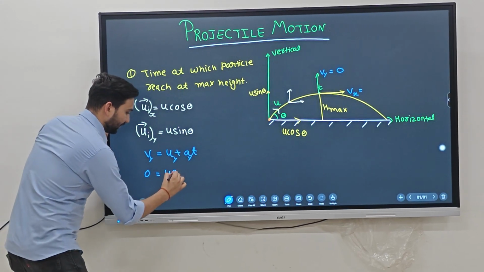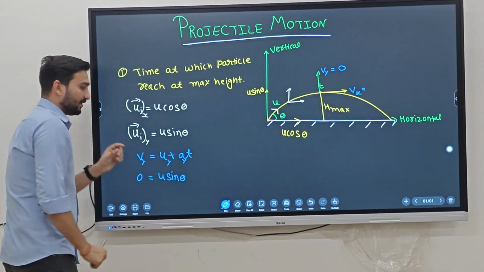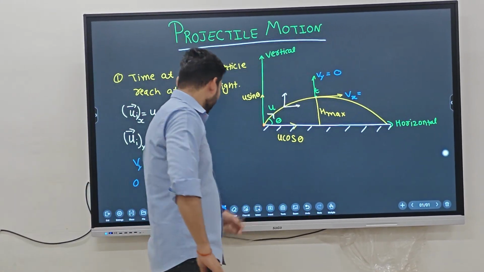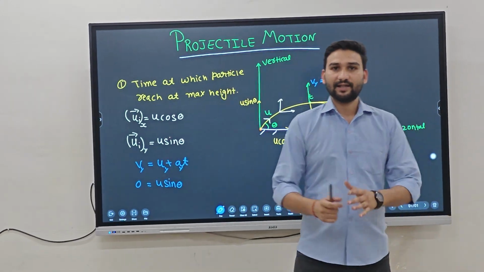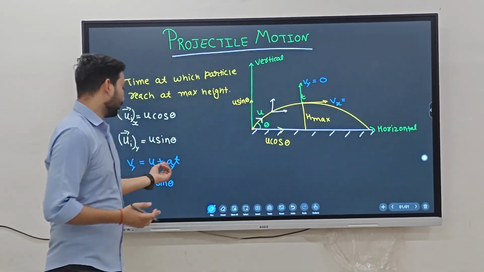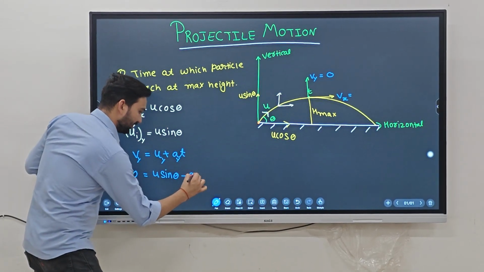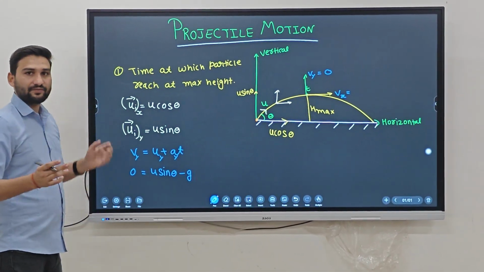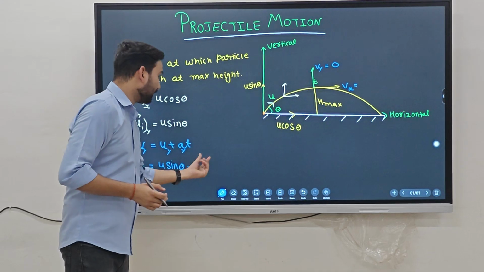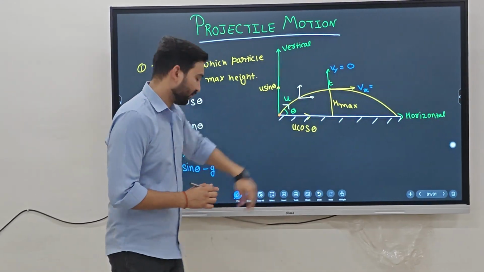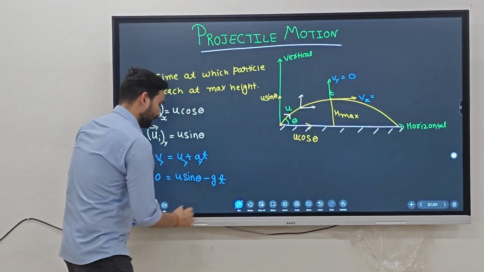The acceleration due to gravity in the vertical direction is minus g, as we also read in vertical motion. And t is the time of ascent, denoted by small t.